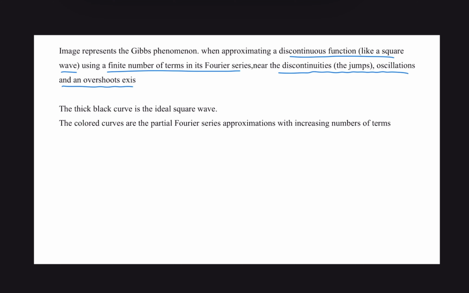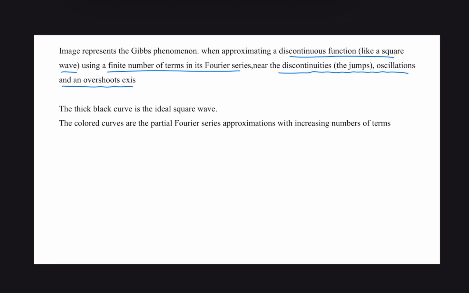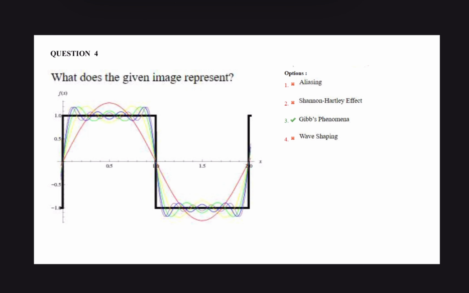Here in the figure, the thick black curve represents a square wave, and the colored curves are partial Fourier series approximations with increasing number of terms. The correct option is 3, Gibbs phenomenon.